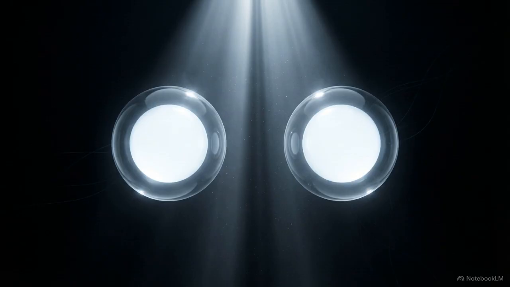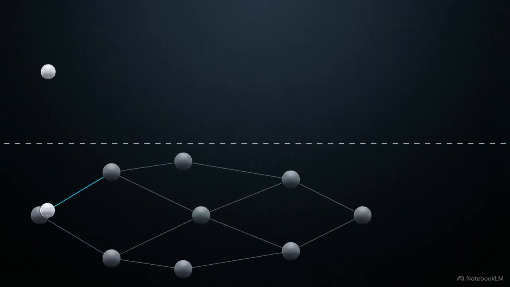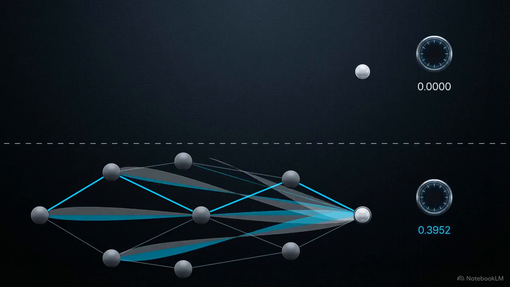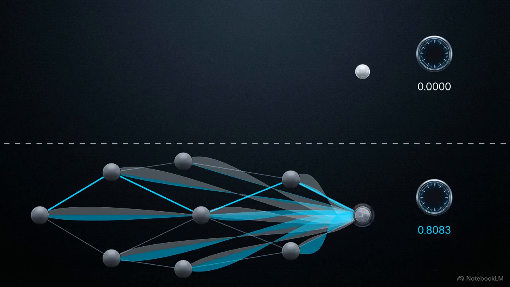We can test this by comparing two seemingly identical particles side by side. We compare the raw 4, a particle injected into the simulation with no past, against the iterated 4, which was forged through the ledger's history. To see the difference, we measure their von Neumann entropy. This metric quantifies the hidden information and entanglement stored within a quantum state.